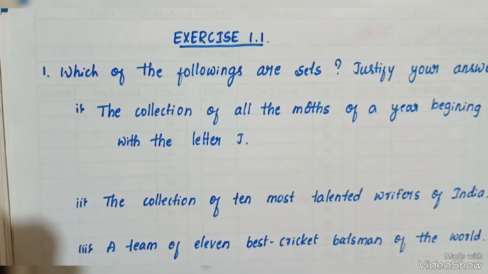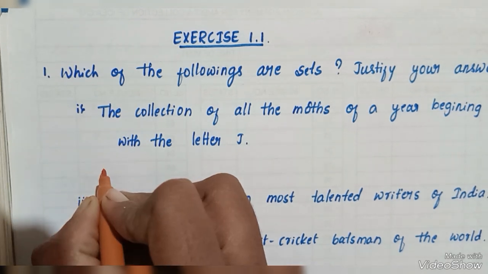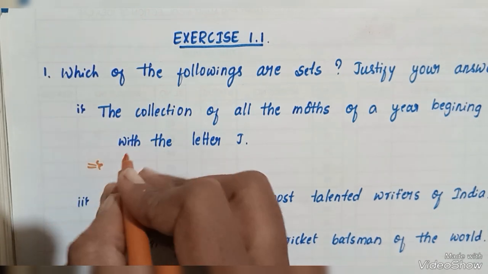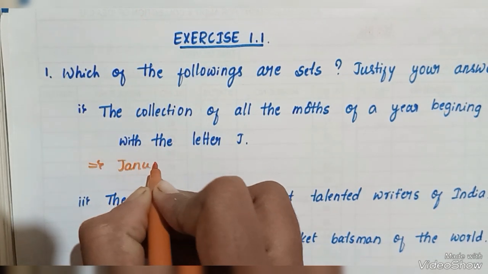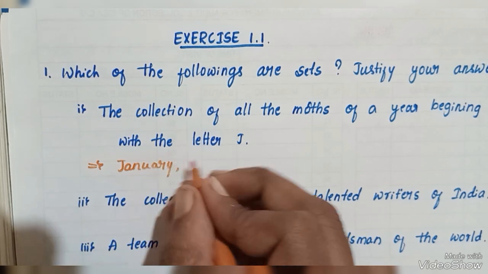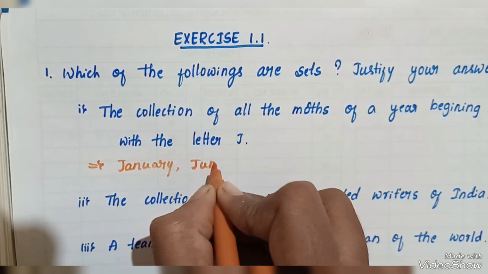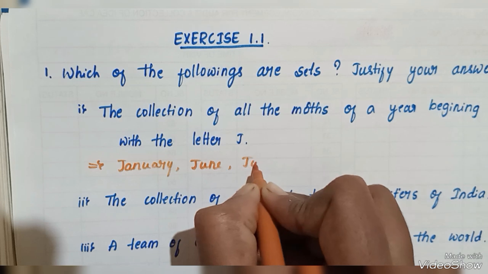Here they have given the collection of all the months of the year beginning with the letter J. The months beginning with J are January, June and July.